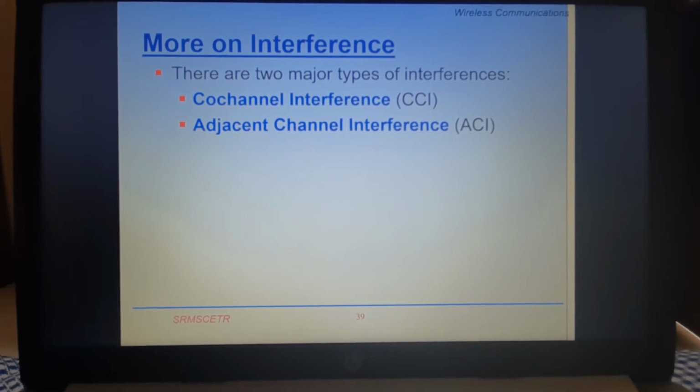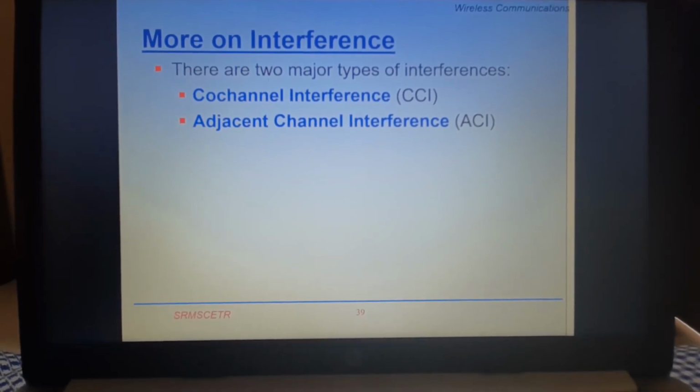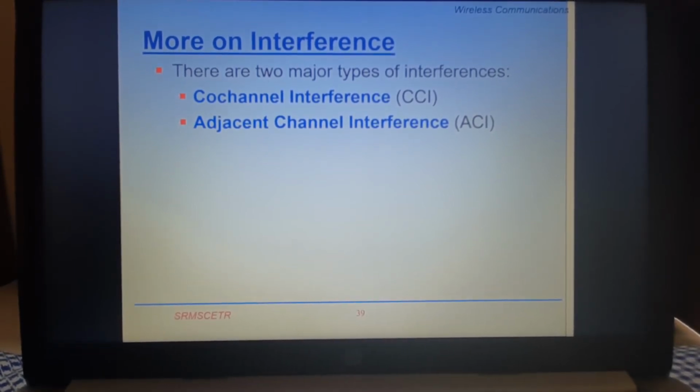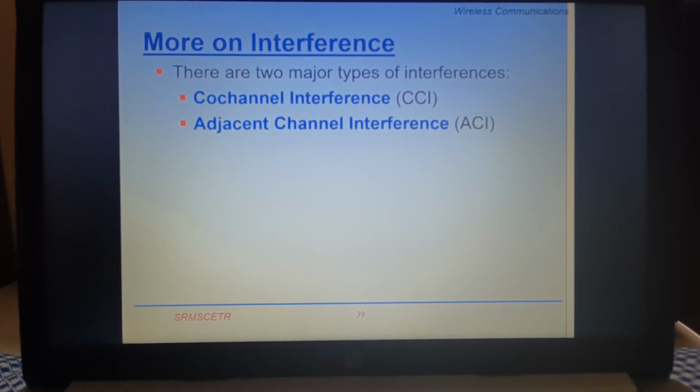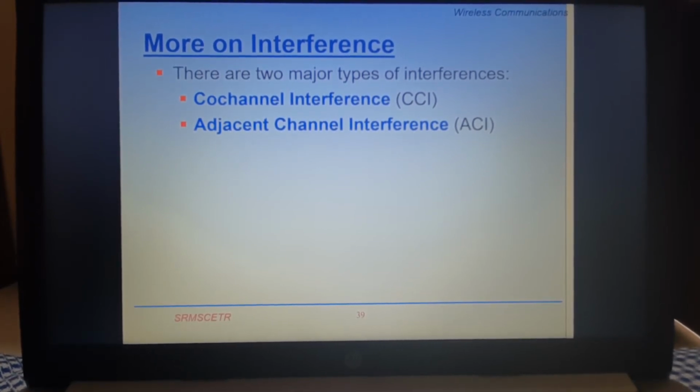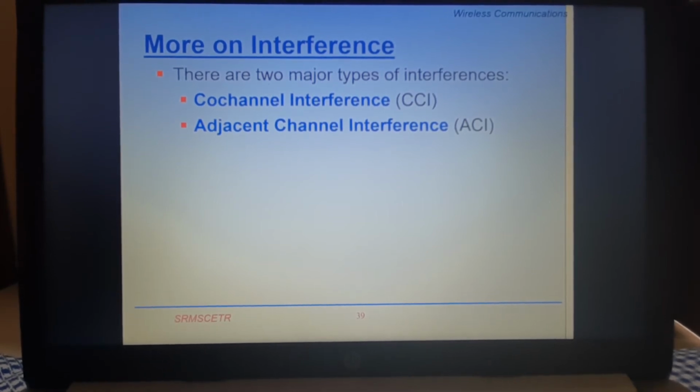So here we will discuss co-channel interference, and then we will discuss adjacent channel interference, and how we can remove or reduce these types of interference so that we maximize the channel capacity, that means the supported number of subscribers in a particular region.